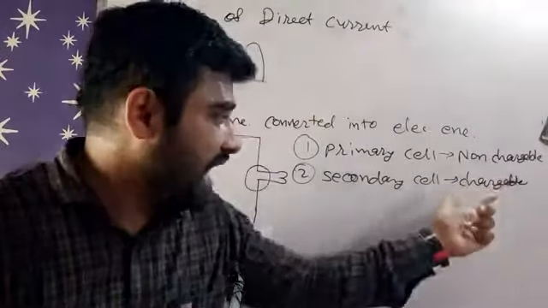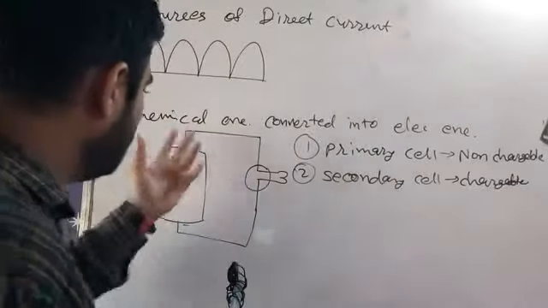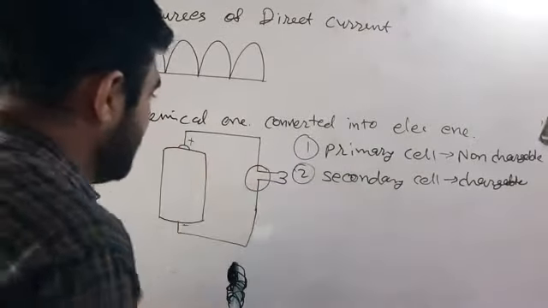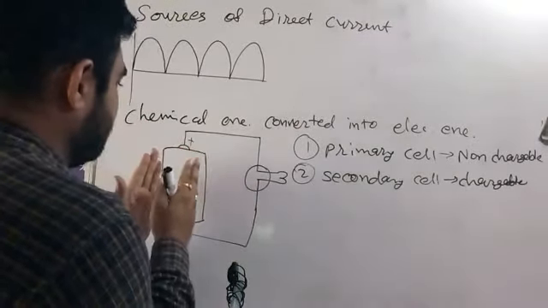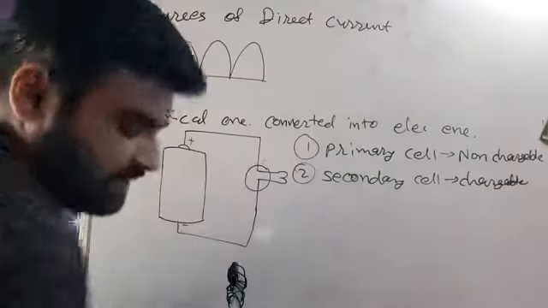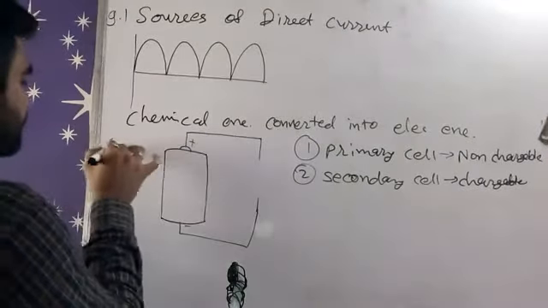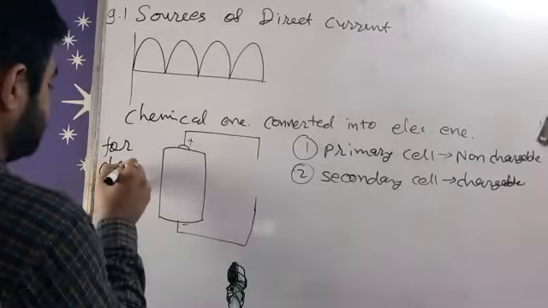We can charge it. How can we charge the secondary cell? We have to apply an EMF which is greater than the cell's EMF. So for charging, I am drawing this diagram again.